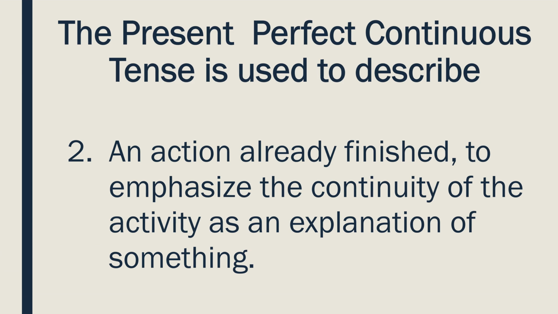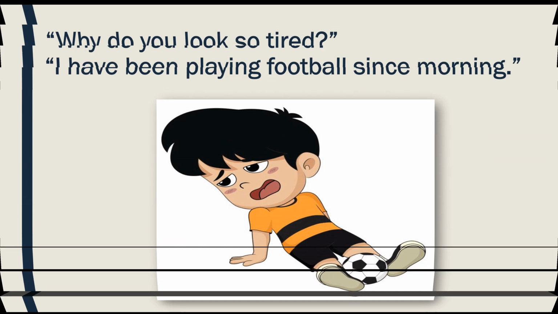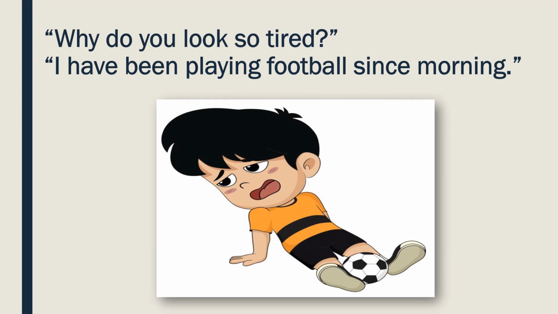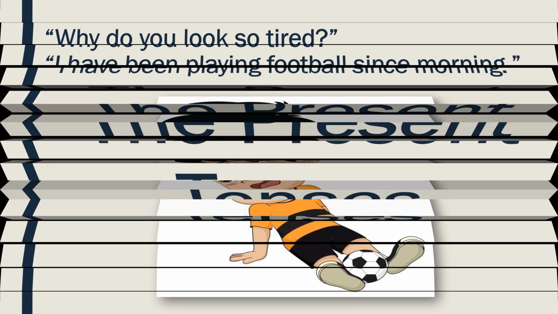The present perfect continuous tense is also used to describe an action already finished to emphasize the continuity of the activity as an explanation of something. For example, in explanation to the question, "Why do you look so tired?" the boy says, "I have been playing football since morning."